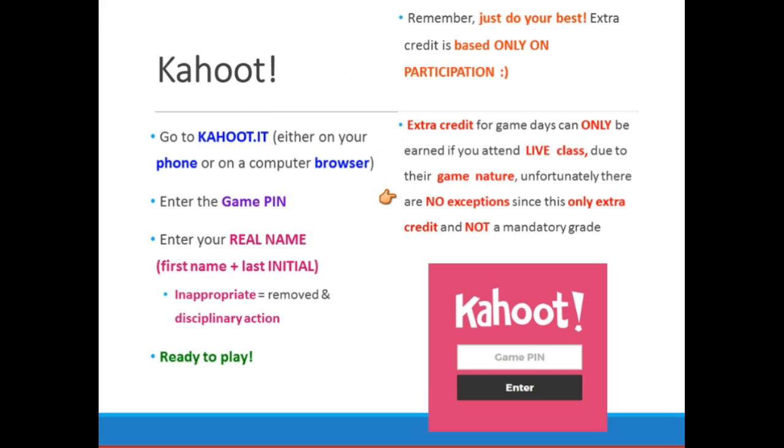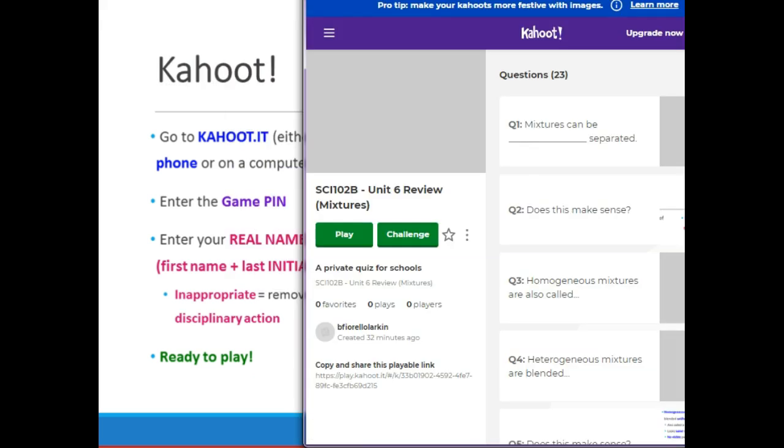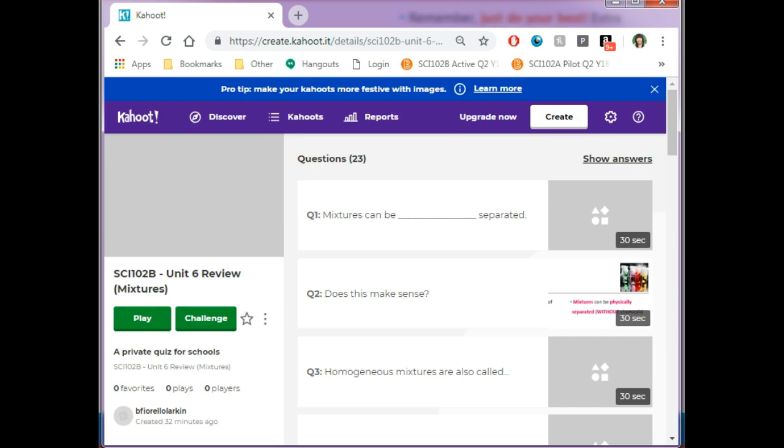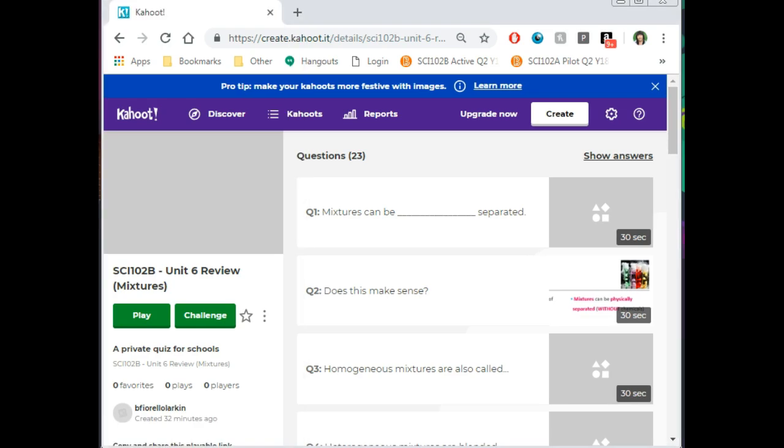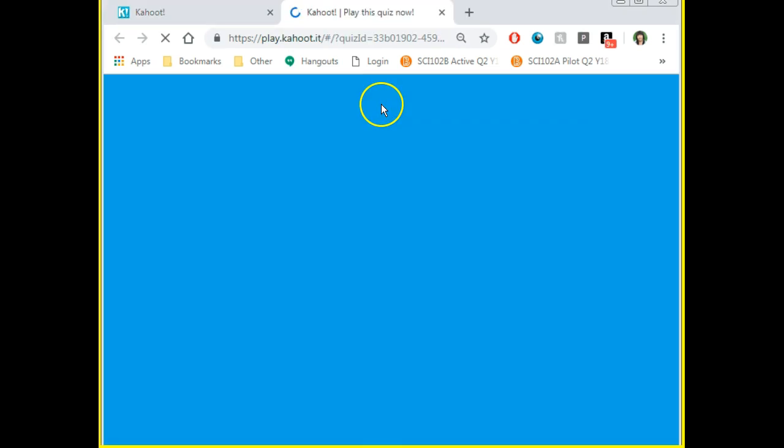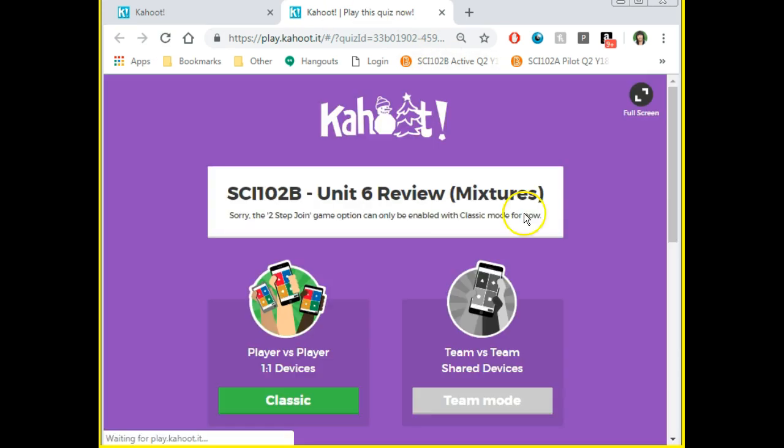Cool. All right, smiley faces if we're ready. Thumbs down if we're confused about anything, if we don't understand what's happening here. Awesome. I'm seeing smiley, smiley, smiley. Love it. All right, so let me go ahead and open this up for us. Get set up. Perfect. All right, so I'm going to go ahead and share this with you. All right, smiley faces, guys, if you can see my screen. Let me know if you can see everything here. Cool. I'm going to go ahead and click play, and we should be able to get started here.